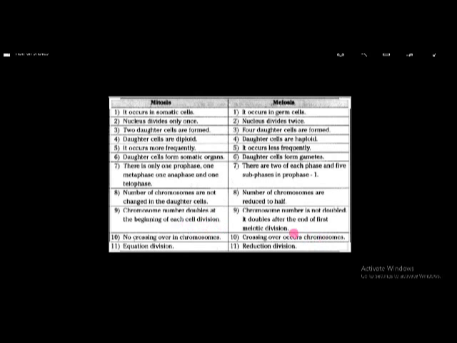In meiosis, chromosome number is not doubled again; it doubles only after the end of the first division. There is no synthesis of new chromosomes, it occurs only before the commencement of prophase 2. In mitosis no crossing over takes place, in meiosis crossing over takes place. Mitosis is called equational division and meiosis is called reductive division. Like this, all these are the differences between mitosis and meiosis.